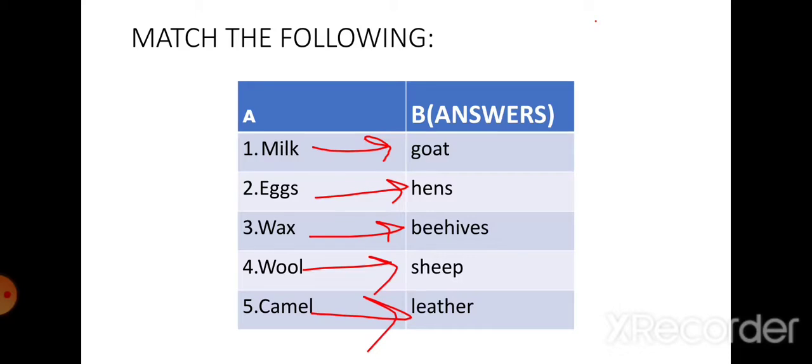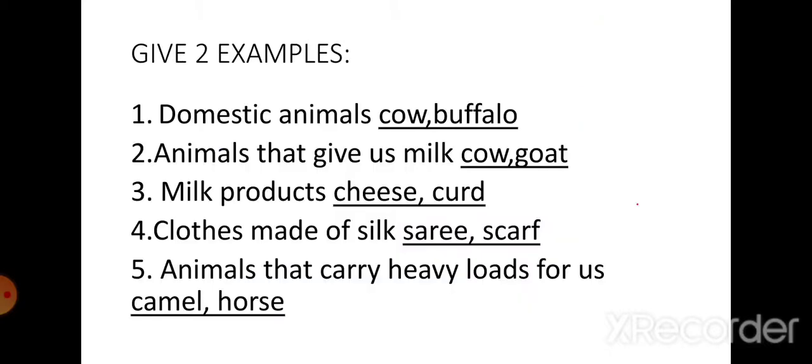Camel, leather. Give two examples. Domestic animals, cow, buffalo.